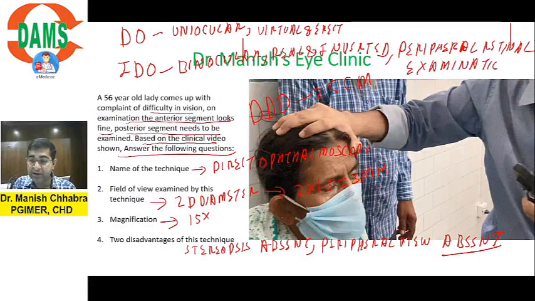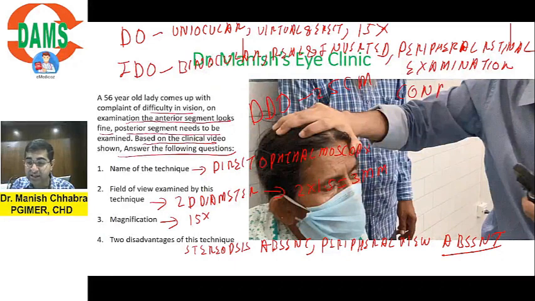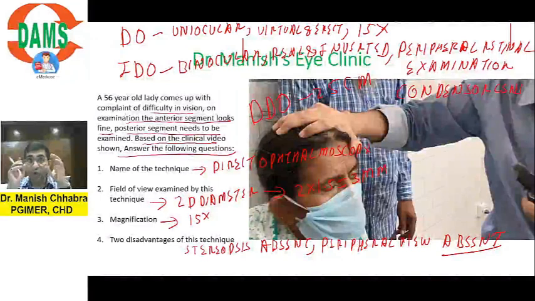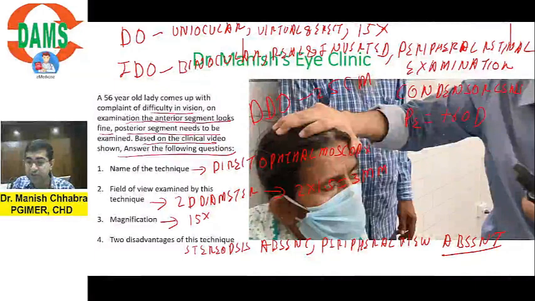And here in direct ophthalmoscopy, the magnification is simply 15x. But in indirect ophthalmoscopy, you actually use a condenser lens to focus the light rays on the retina so that you are able to see it. So what is the normal power of eye? For ease of calculations, we take it as plus 60 diopter, right?